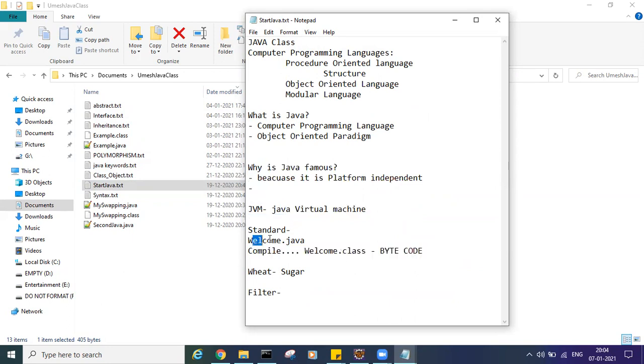What happens when we create the Java file and compile it? If there is no error, it will convert to the bytecode. Welcome.class is the example. So a dot class file will be created and this will be the input for the JVM.